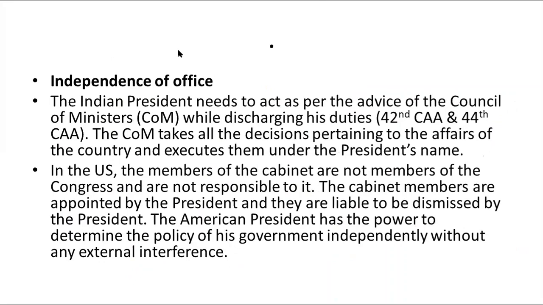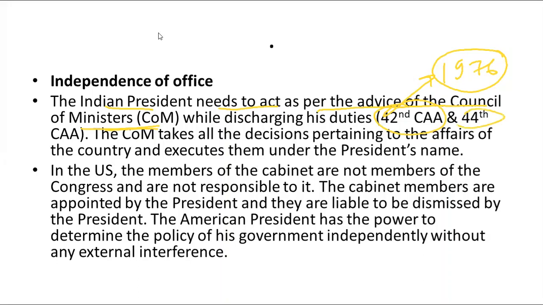Okay. Now, if we talk about the independence of the office of the United States President and the Indian President, the Indian President needs to act as per the advice of the Council of Ministers. The 42nd Constitutional Amendment Act, brought in 1976, made it obligatory on the part of the president to abide by the aid and advice of the council of ministers.